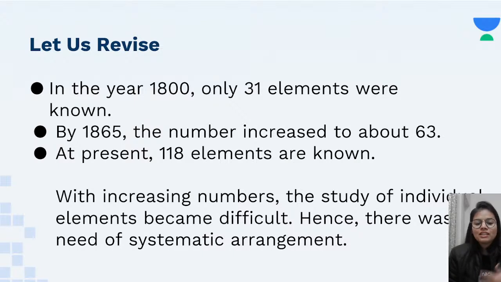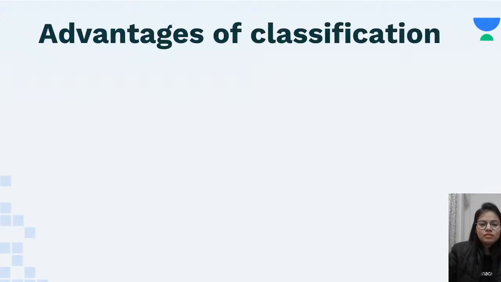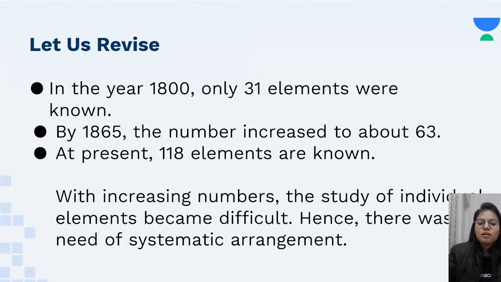So with increasing numbers, it was very difficult to study the properties of individual elements. So there was a need of a systematic arrangement, of a proper arrangement of elements so that the study could be a bit easier. Now if I talk about the periodic table, we are right now studying the modern periodic table, right?